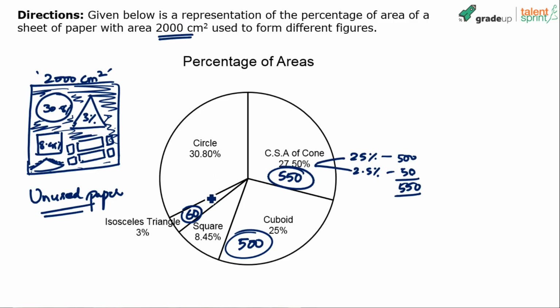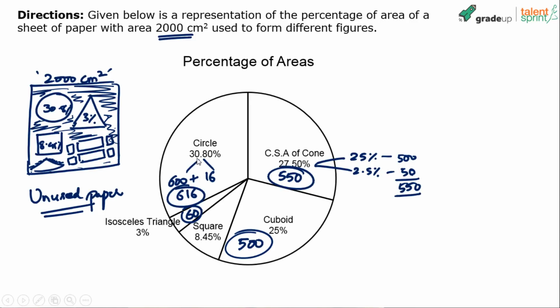30.8%, calculate 30.8%. See, 30% first. 30% is 600. All about breaking it up, right? 30.8 is 30 plus 0.8. So 30% is 600. How much is 0.8%? 1% is 20, 0.8% would be 16. You understand? So 600 plus 16, 616 will be the value. So 616 is the area occupied by the circle.